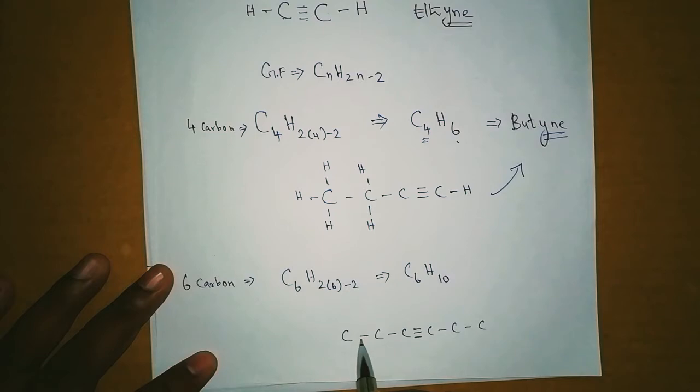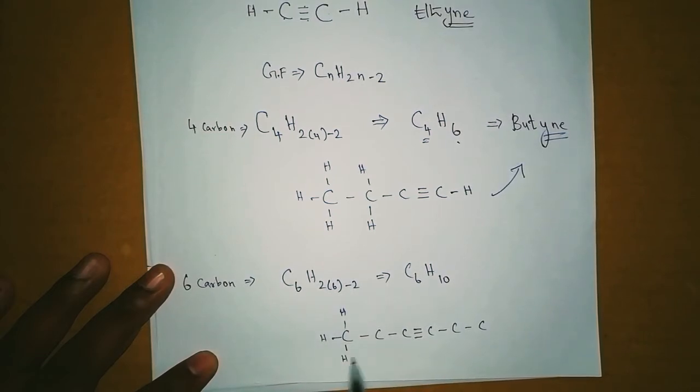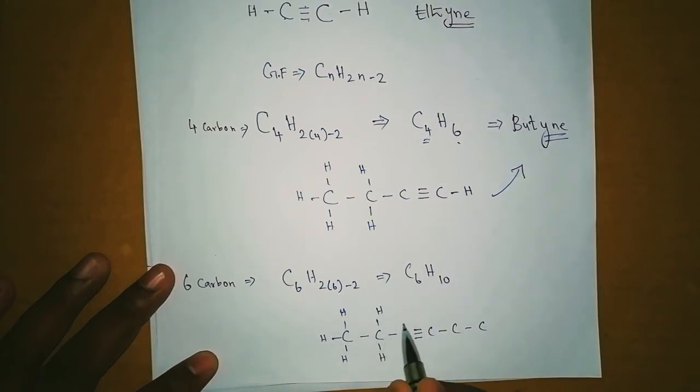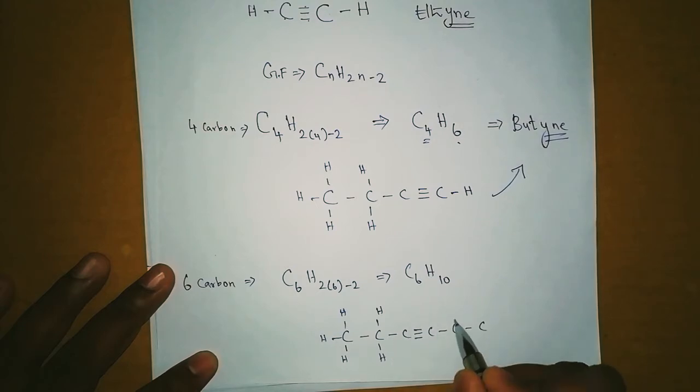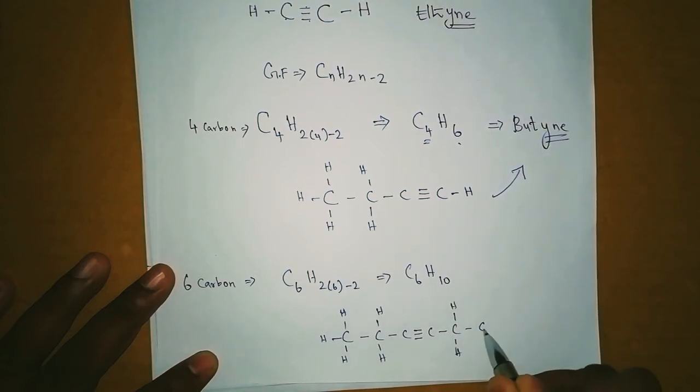This carbon already has 1, so we need to add 3 to satisfy the valency. This carbon already has 2, so 2 more hydrogen. This one, no need to add anything. You can look at it. This carbon already has 1, 2, 3, 4. No need to do anything. This carbon also has 1, 2, 3, 4. So you need not add any hydrogen in this. But here only 2 are there, so you need to add 2 more hydrogen. And this carbon has only 1, so you need to add 3 here.